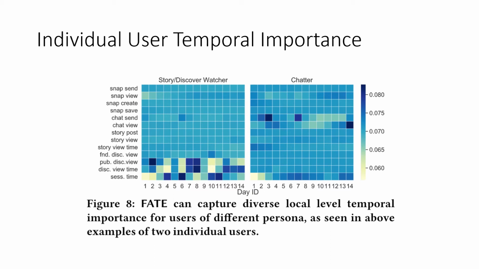Similarly, we also study the individual user level temporal importance. We randomly choose 2 users from the dataset and plot their temporal importance vectors. As we can see, the story discover watcher has more important scores distributed on public discovery view and the discovery view time user actions. But for the chatter, his chat send and chat view, so the chat-related user actions play a more important role than other user actions. Meanwhile, our framework can also find the importance of different time intervals.